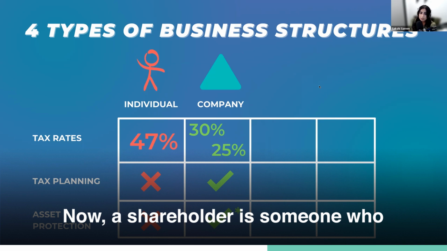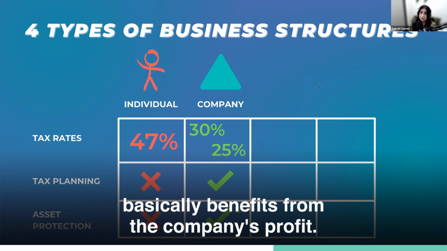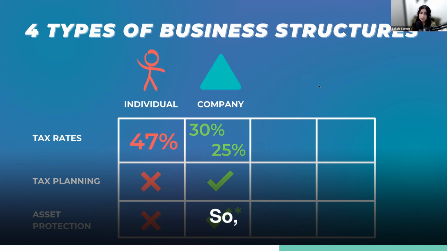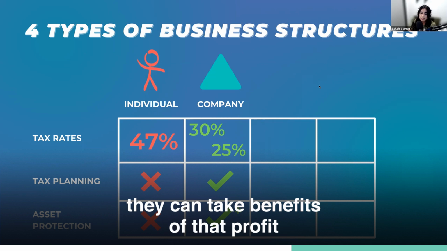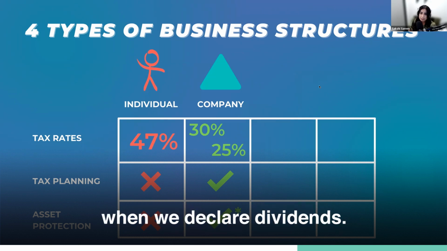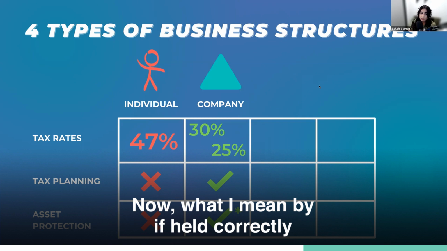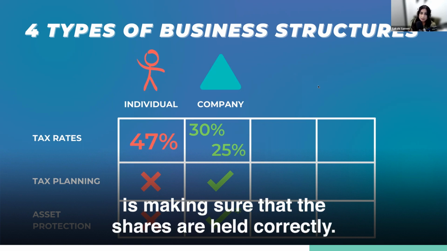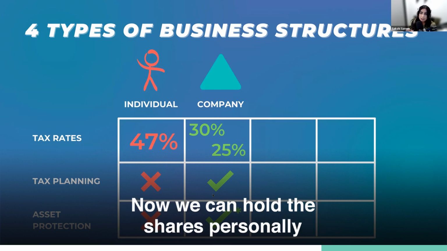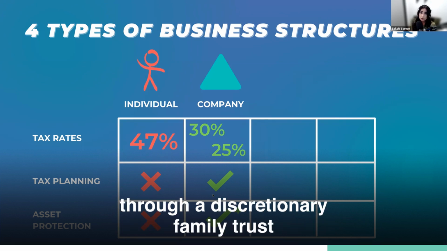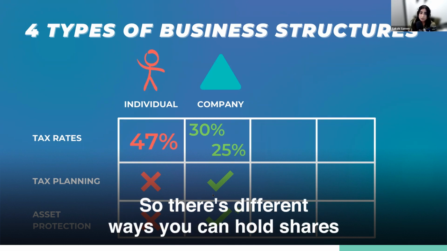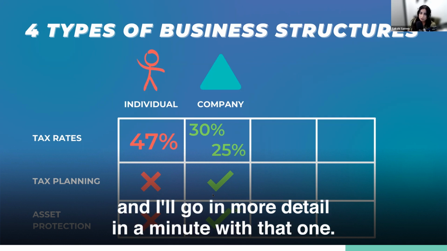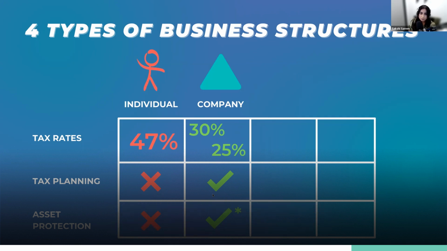Now, a shareholder is someone who basically benefits from the company's profits. So essentially, if the company is making a profit, they can take benefits of that profit when we declare dividends. What I mean by if set up correctly is making sure that the shares are held correctly. We can hold the shares personally, through a discretionary family trust, or through a self-managed super fund. So there are different ways you can hold shares, and I'll go into more detail on that in a minute.